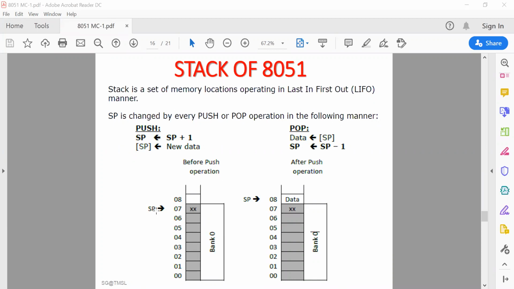Here it is given as the register bank which has the memory location 07. It is initialized by the stack pointer register. Now it holds this address. If you want to store any data byte, it can be stored from the next memory location 08. The next data will be stored in the next memory location, and in this way onward. And if you want to access it, it is last in first out, so the stack pointer will be decremented by 1 every time it is used to pop or retrieve the data. Okay, so that is the operation of stack.